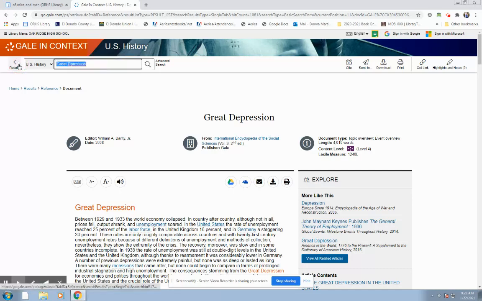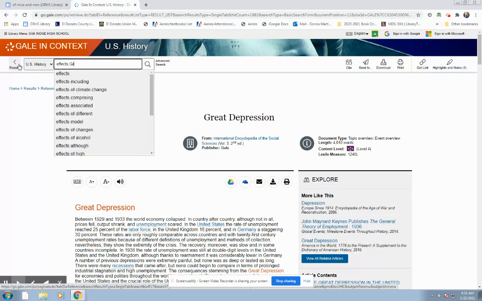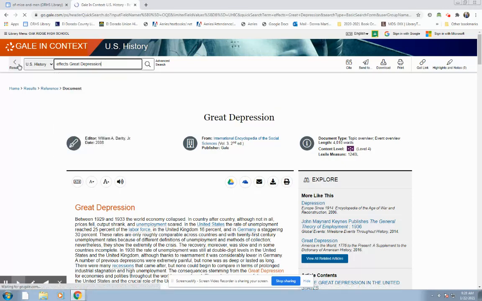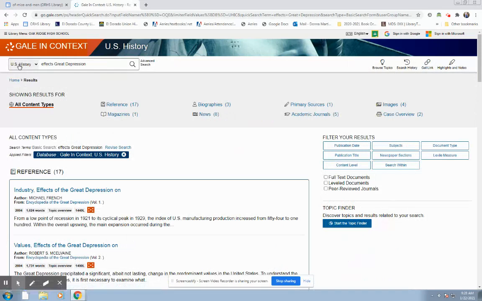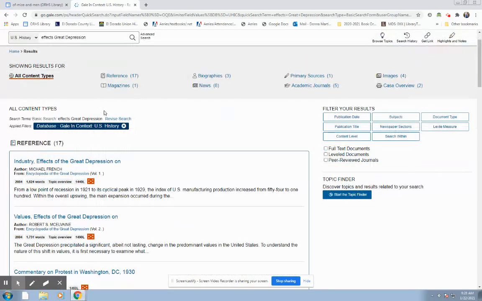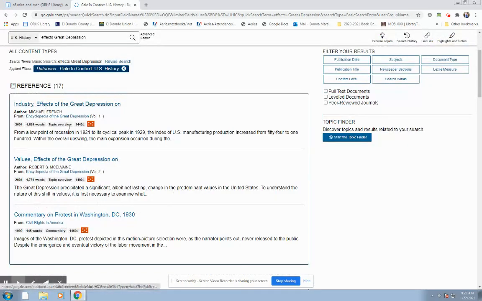You're focused on the effects, right? That was part B. What are some of the effects? So let's try effects, Great Depression, just like we did with the minority question. Tell the database to narrow down the results. Okay, lots of choices. Industry effects, so focused on the economy and jobs.